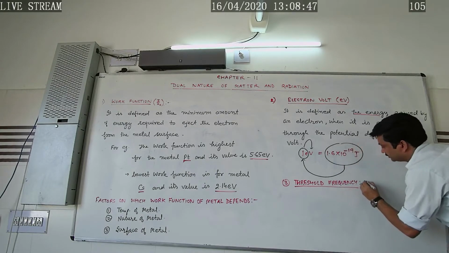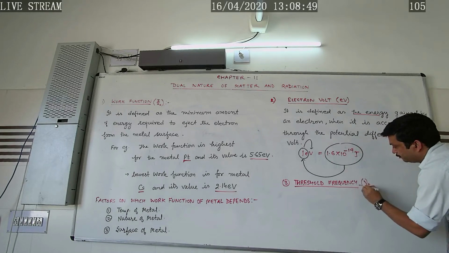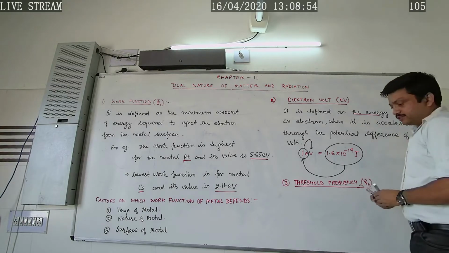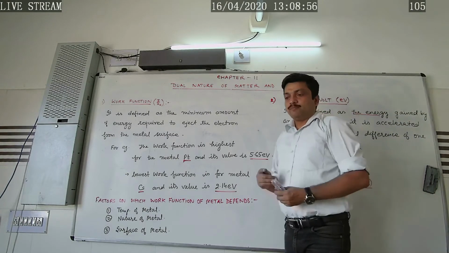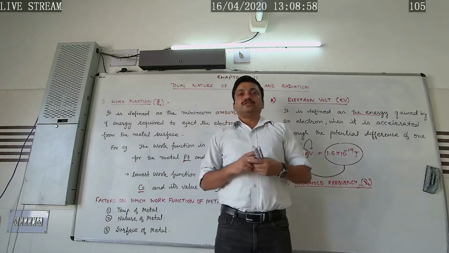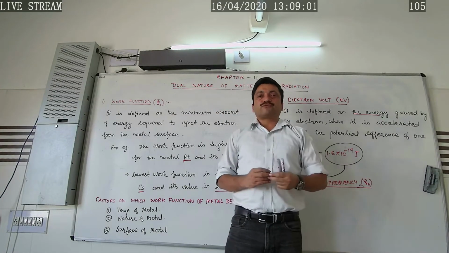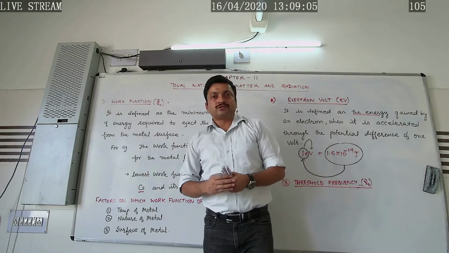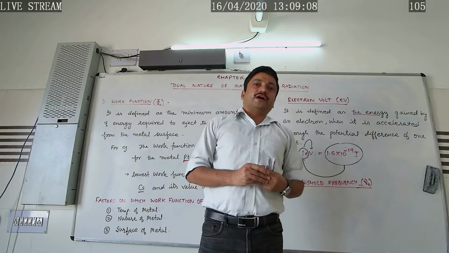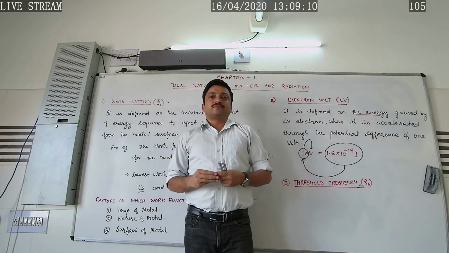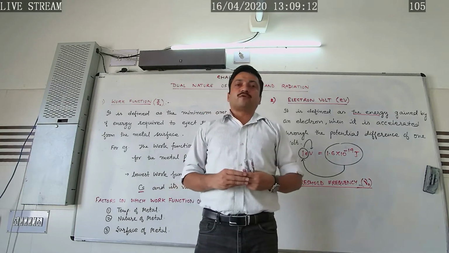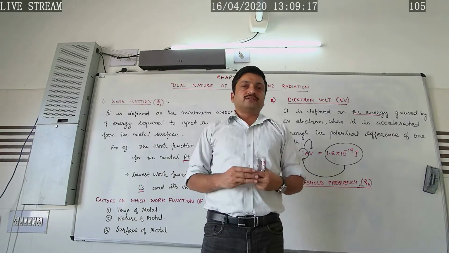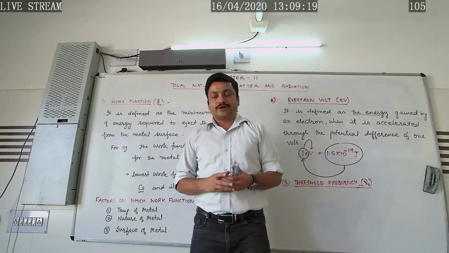How can we define this? Denoted by this sign, nu naught. We can define this threshold frequency as the minimum frequency required to eject the electron from the metal surface. That is what we call threshold frequency, or in another way, the frequency below which no photoelectron can be ejected or emitted from the metal surface. That is what we call threshold frequency.